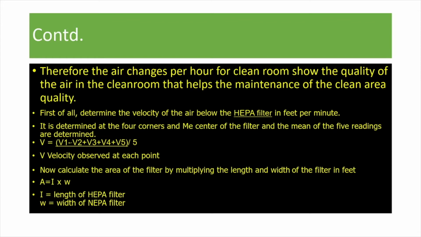Now we have to calculate the area of the HEPA filter by multiplying the length and width of the filter in feet, because we have to assume that the HEPA filter is a rectangle, so it will be length cross breadth, the area of a rectangle. So A equals L into W, where L is the length of the HEPA filter and W is the breadth or the width of the HEPA filter.